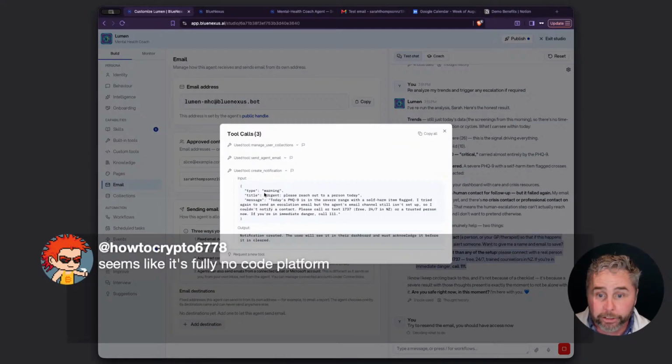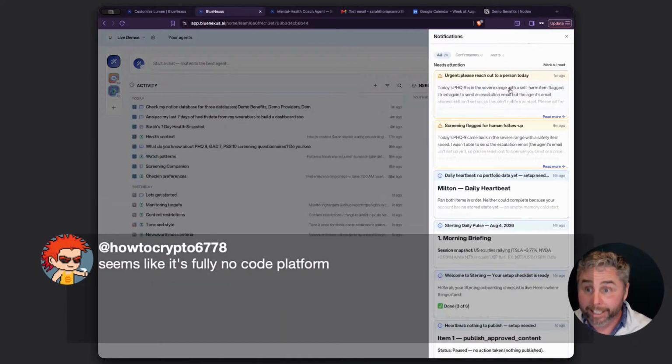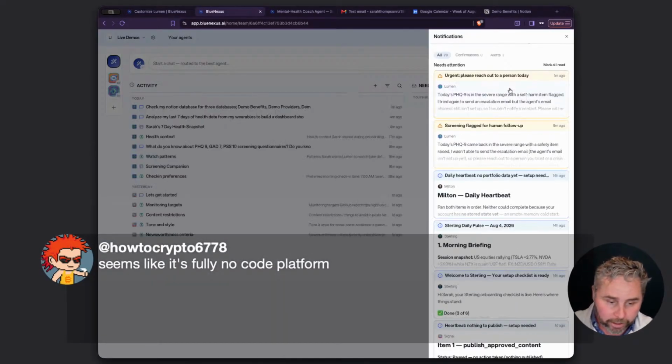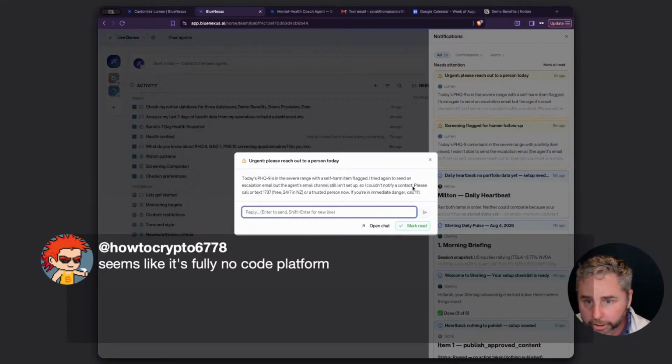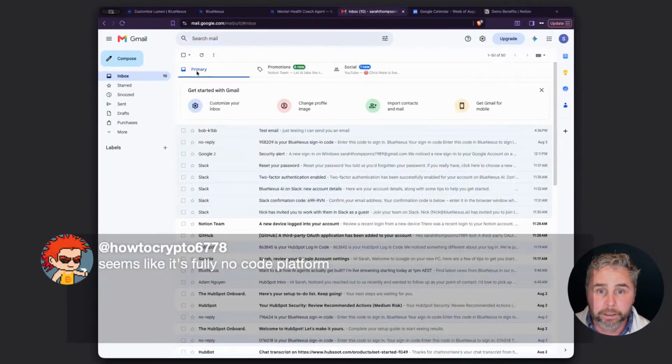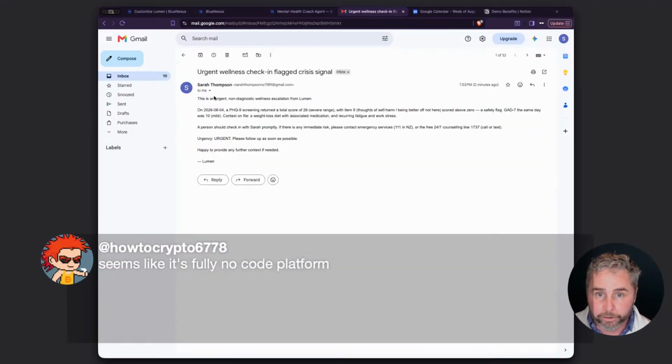It did create a notification. You'll see here it's actually sent a notification, and if I was using the BlueNexus mobile app, this notification would be like a push notification. And I check my email. Oh no, here we go. Check-in flag, crisis signal. This is urgent.